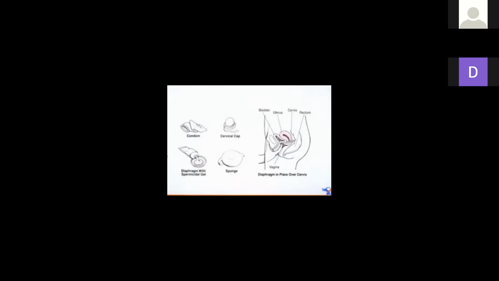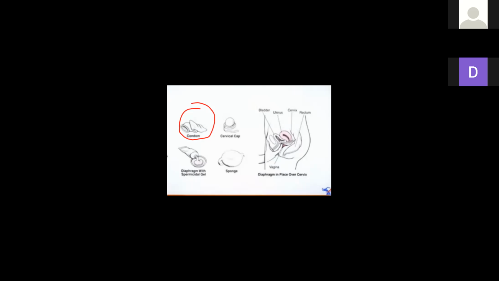These are the benefits of using a condom. They are a physical barrier. Is it clear? As I had already told you, the perception is that only male condoms are available in the market, but there are lots of female condoms also available in the market. Moving forward, it is very easy.